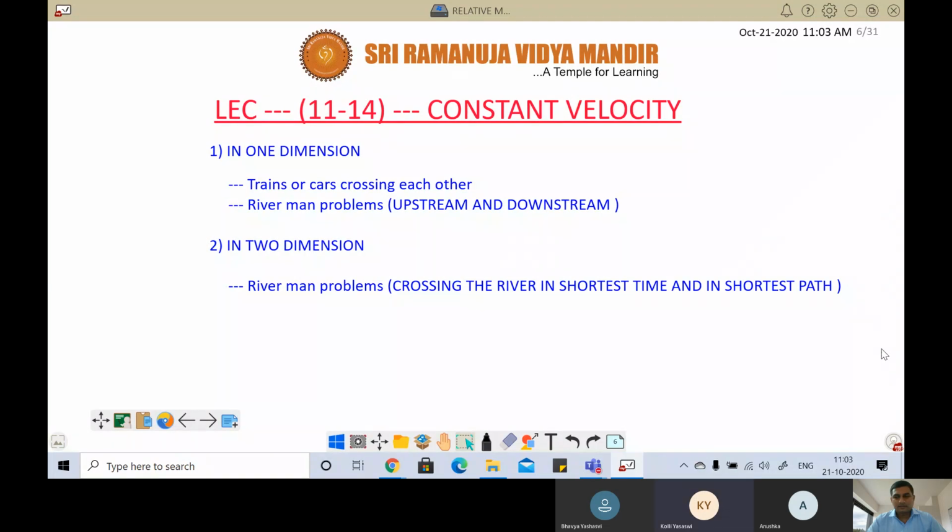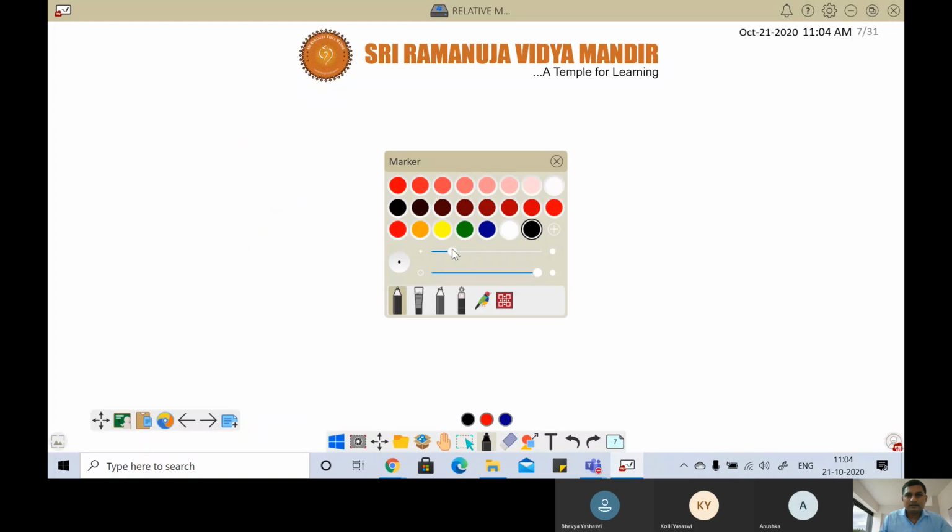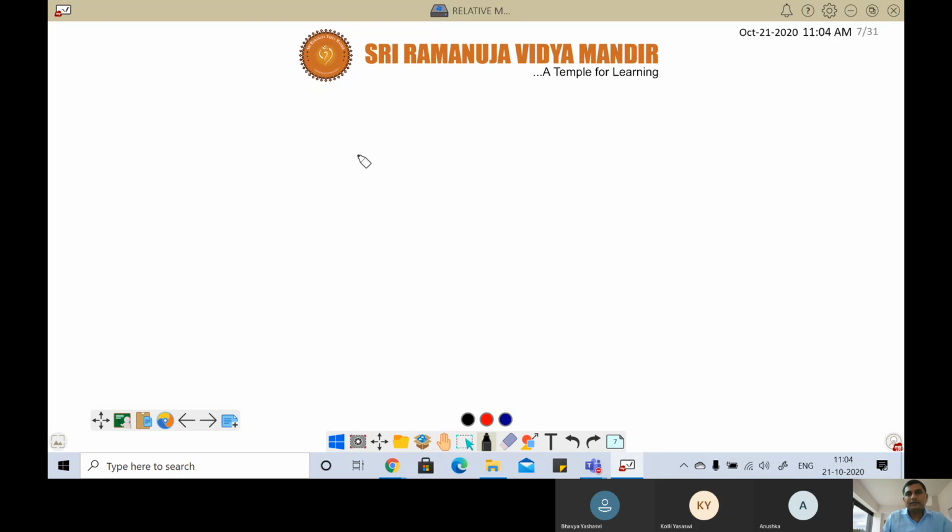What is the angle at which? The expression for cos theta. Yesterday we derived. What is cos theta in case of crossing the river in shortest path? Yesterday we derived, na?